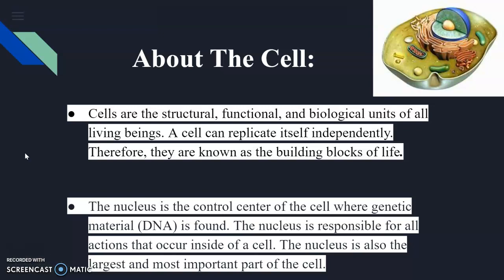All cells on Earth are divided into two types. These are known as prokaryotes and eukaryotes. These cells are the structural, functional, and biological units of all living beings and can replicate themselves independently. Therefore, they are known as the building blocks of life.